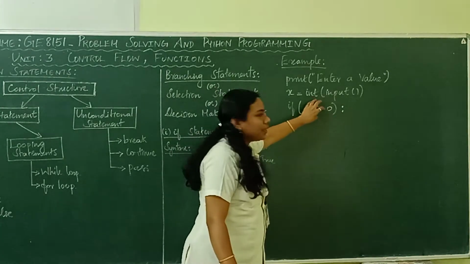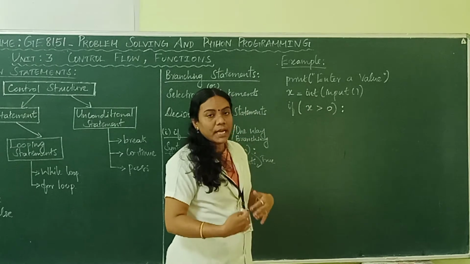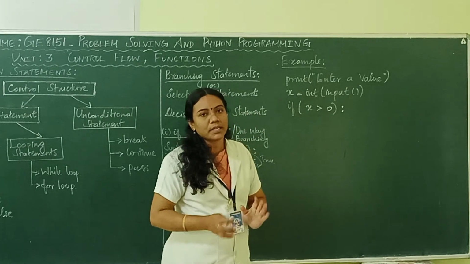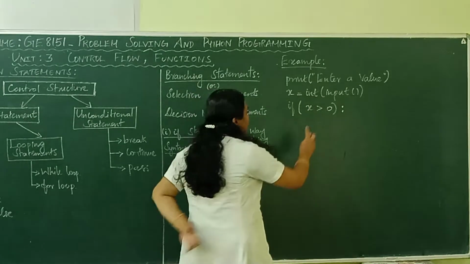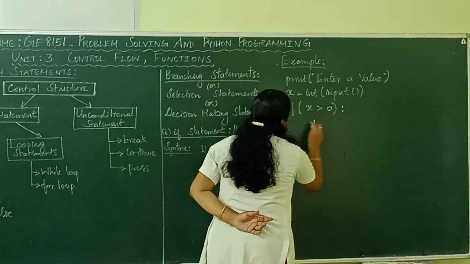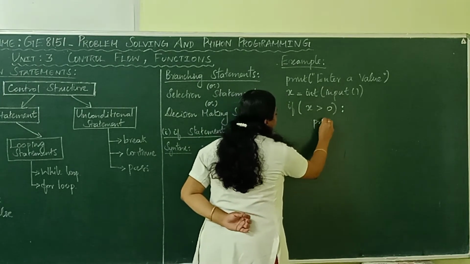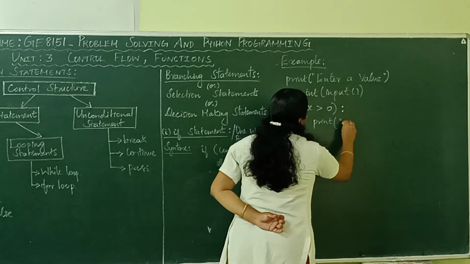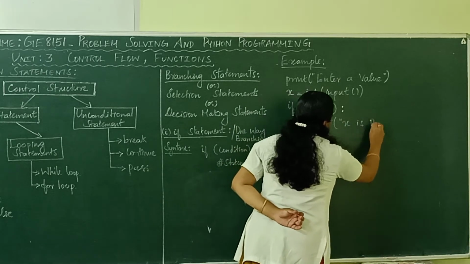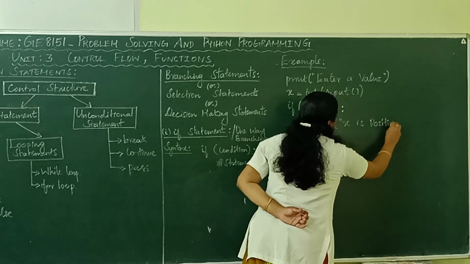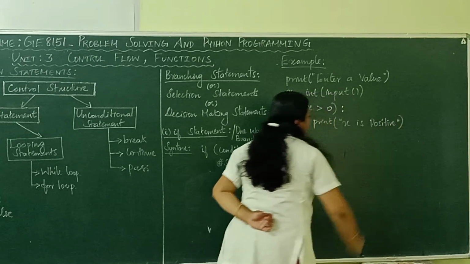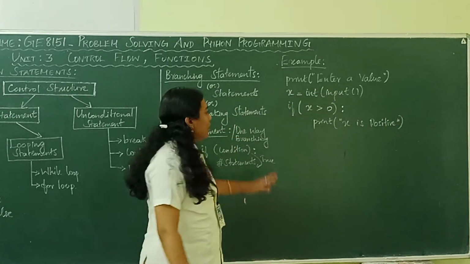If this condition is true, what should be the output? That will be considered as the body part of the if statement. If this condition is true, providing a tab space, I write print x is positive. The given x value is positive.